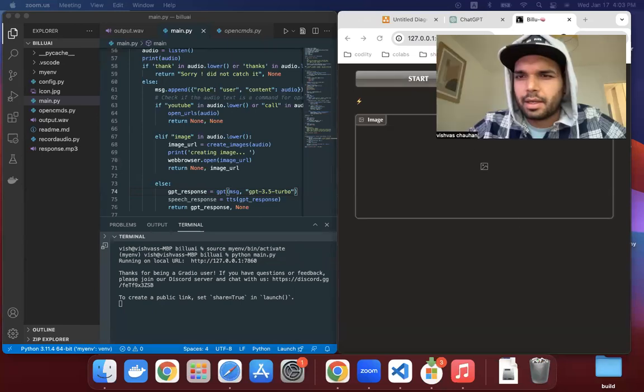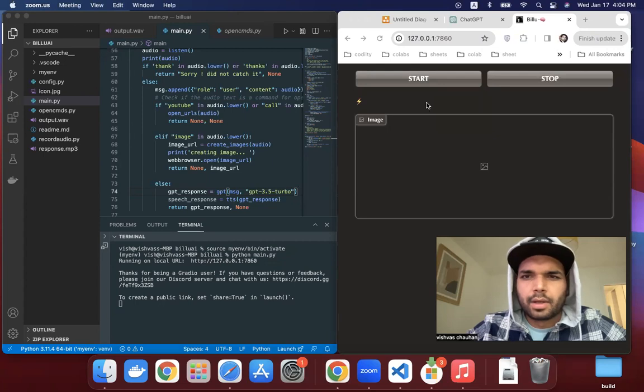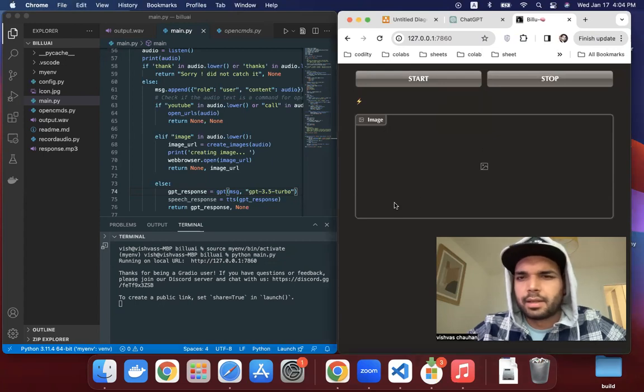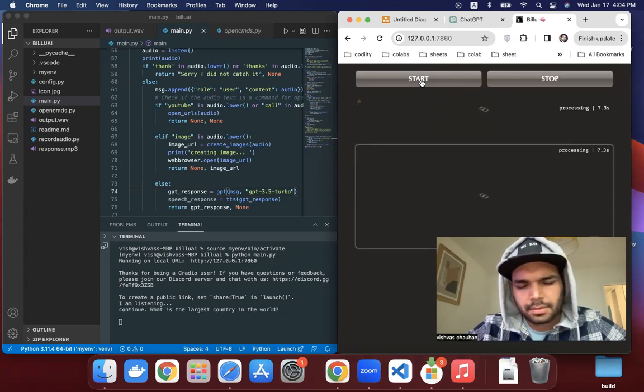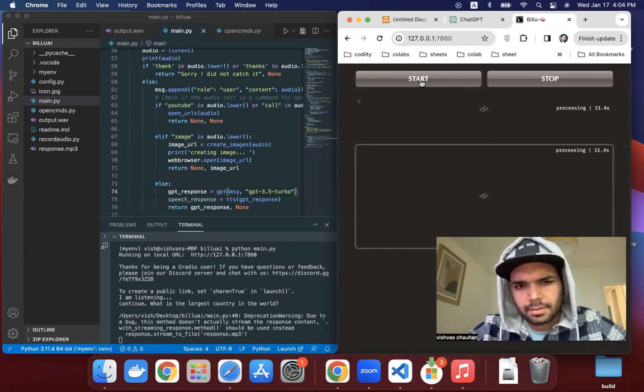Okay, I can be here in the corner. Okay, let's start. You can change the interface, but for now, let's continue. What is the largest country in the world? The largest country in the world is Russia, covering a vast area spanning across Europe and Asia.